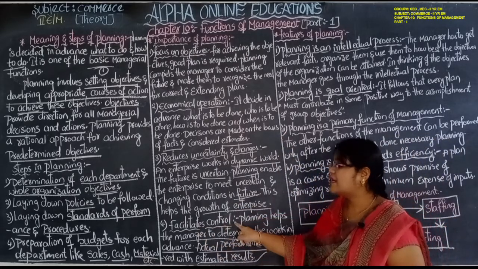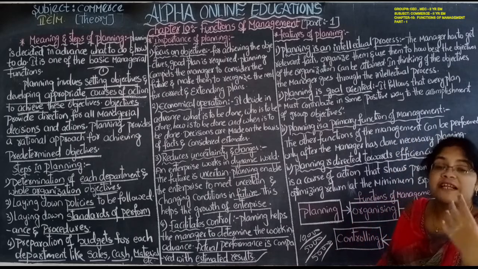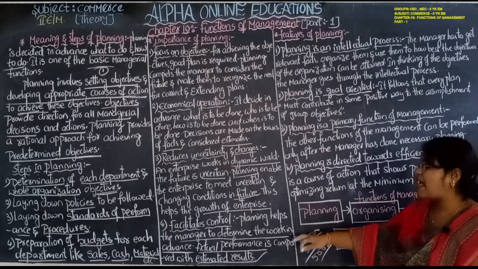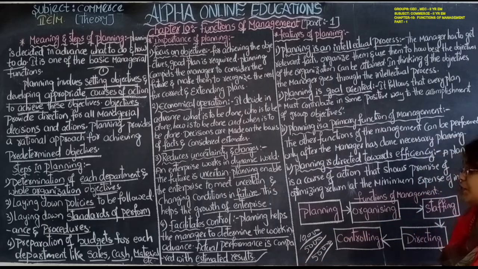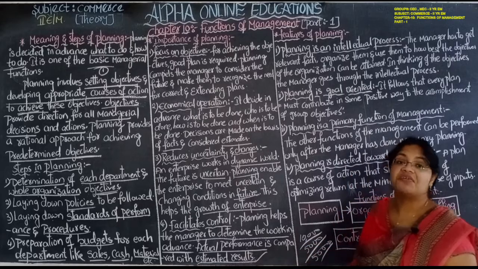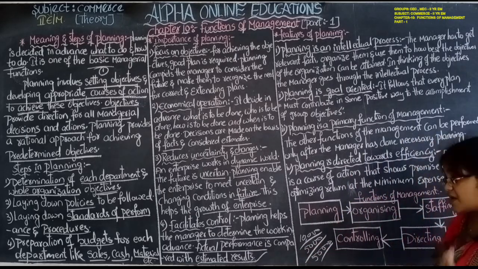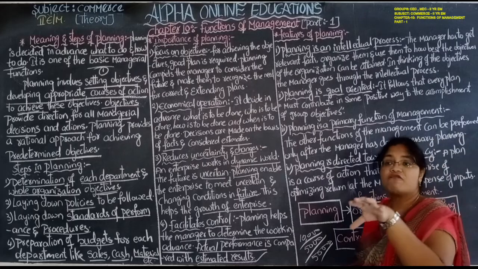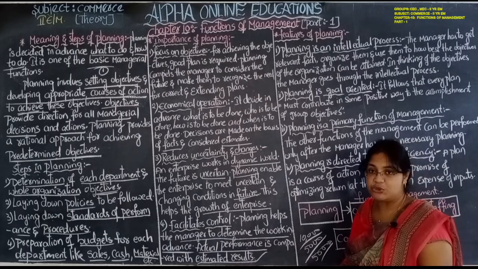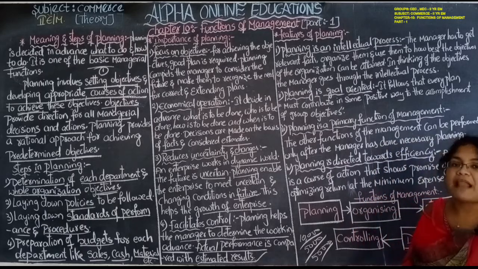So planning facilitates control. By that they can control certain things. That's why planning is necessary in order to compare the actual performance with the estimated results. Estimated means predetermined. If you compare the results you estimated earlier with the actual performance, and it is in excess, it's a good plan. If it is less, it's a bad plan.